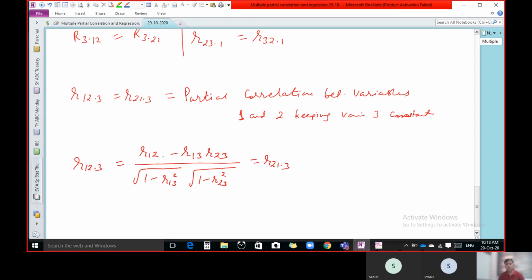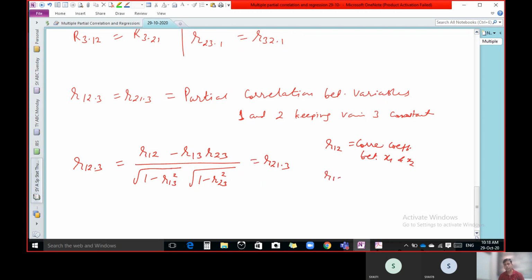But now the question is, what is R12? R12 is nothing but the correlation between 1 and 2, like the simple correlation between x and y. So the correlation coefficient between x1 and x2. There are two variables, x1 and x2, taking them as 1 and 2. So correlation between 1 and 2.